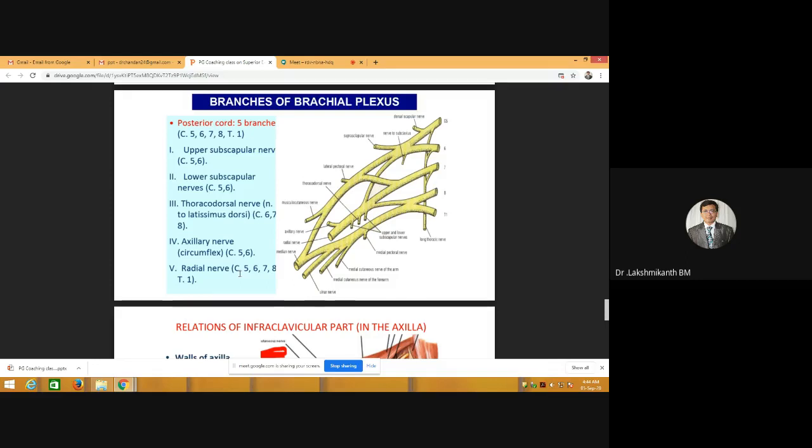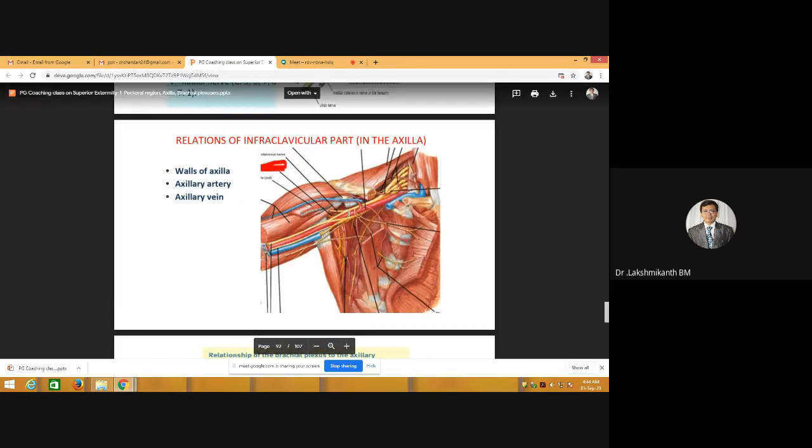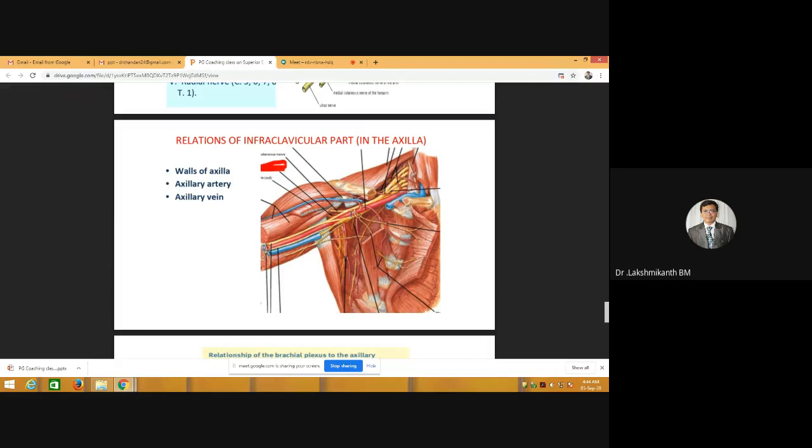Okay. And there is a relationship for the infraclavicular part of the brachial plexus. The main relation which is going to get formed is the axillary artery. In front of and lateral to the axillary artery, you have the median nerve formation. Medially, you have the medial cord branches, that is medial cutaneous nerve of arm and medial cutaneous nerve of forearm. Still more medially, you have the axillary vein.